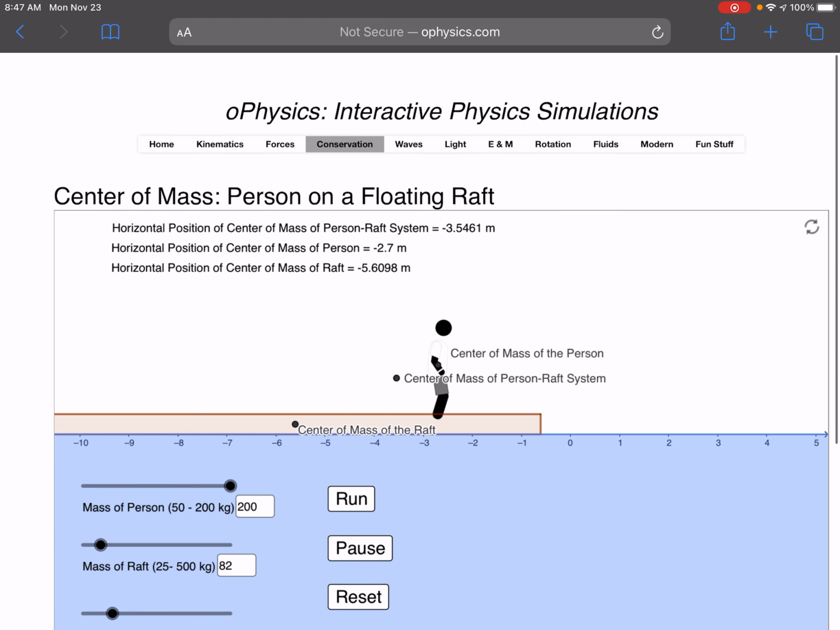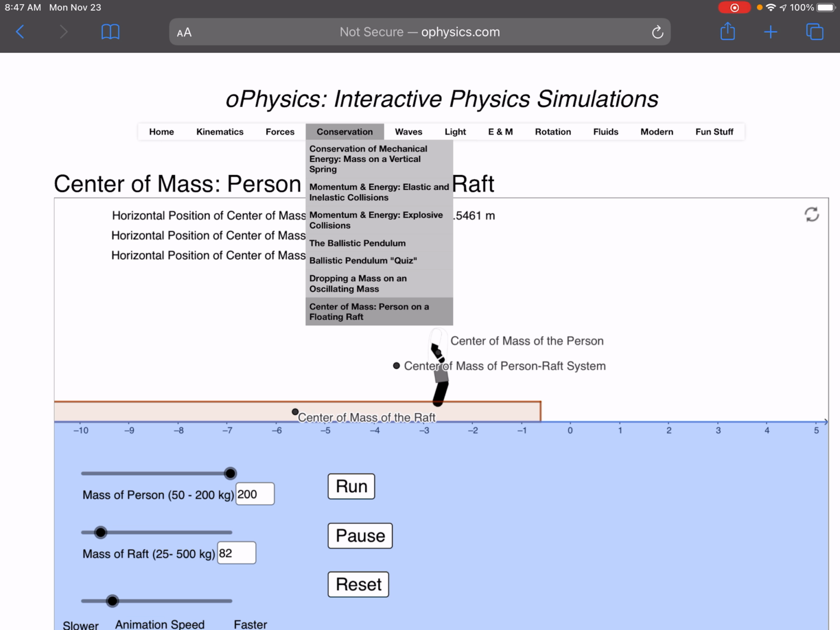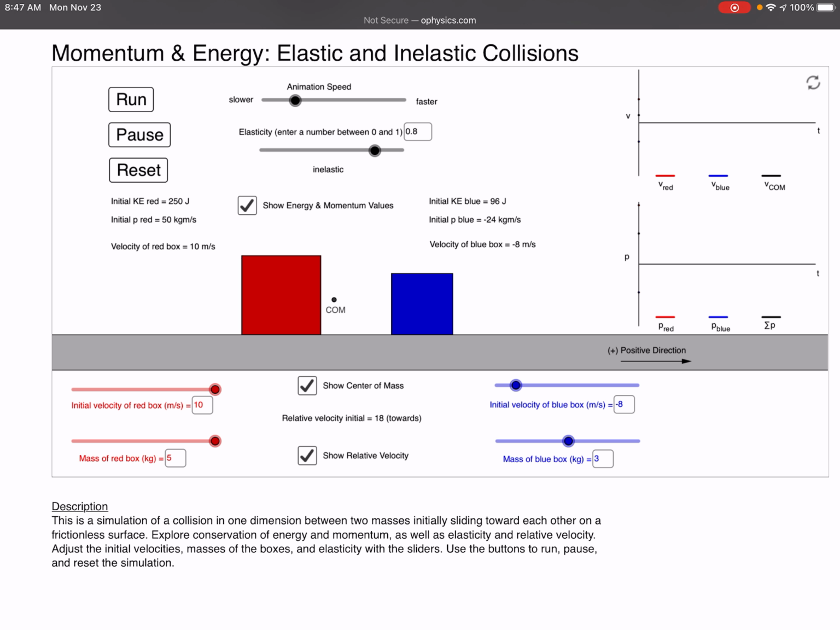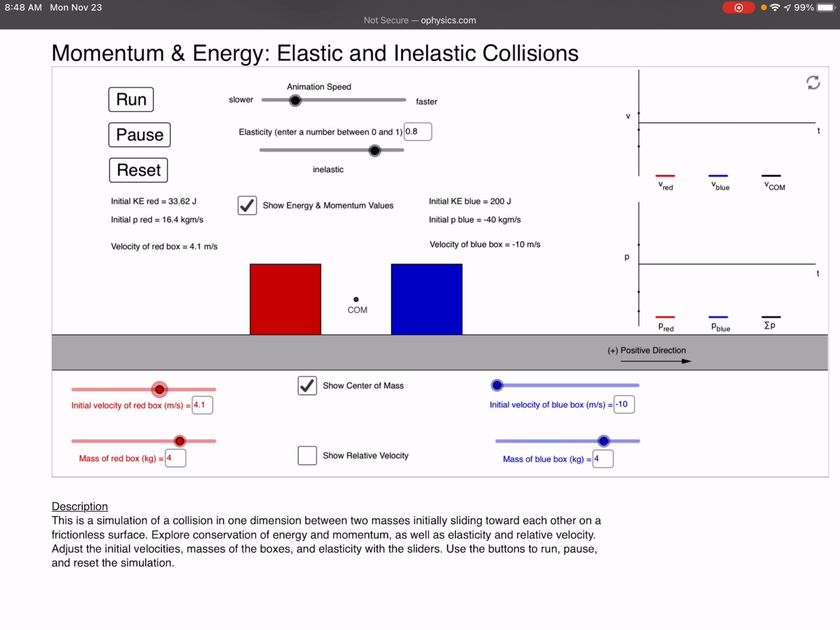Okay, now let's go ahead and look at this in the context of a collision. So this is the same collision simulation that we played around with before, but I am going to make it so that we can see the center of mass of the system. So why don't we look at an example where the two blocks have the same mass, and let's maybe put the blue one at rest and start the red one out with some speed. And notice that the center of mass is right in between them, and that's because they have the same mass.